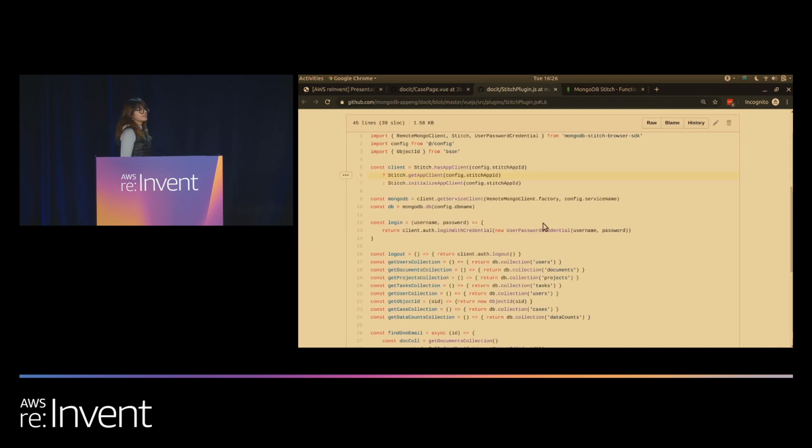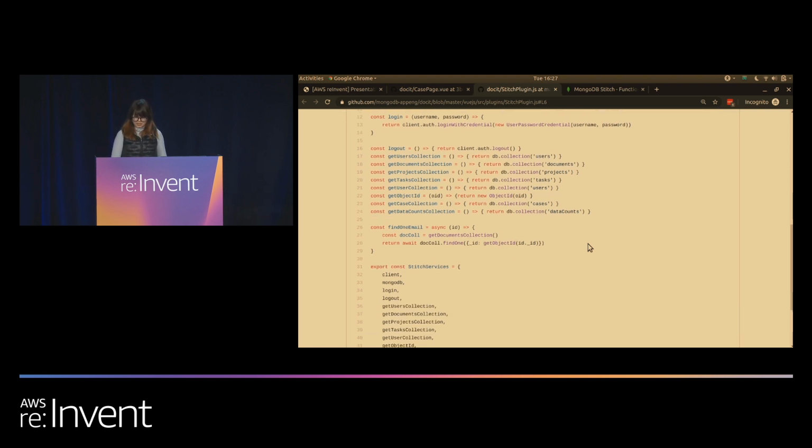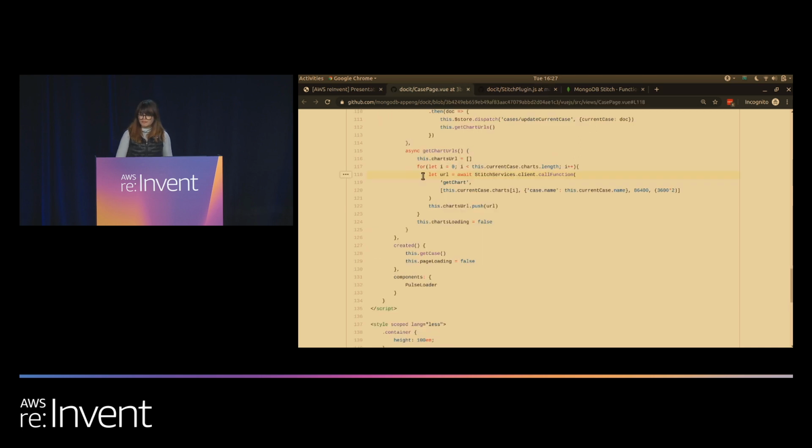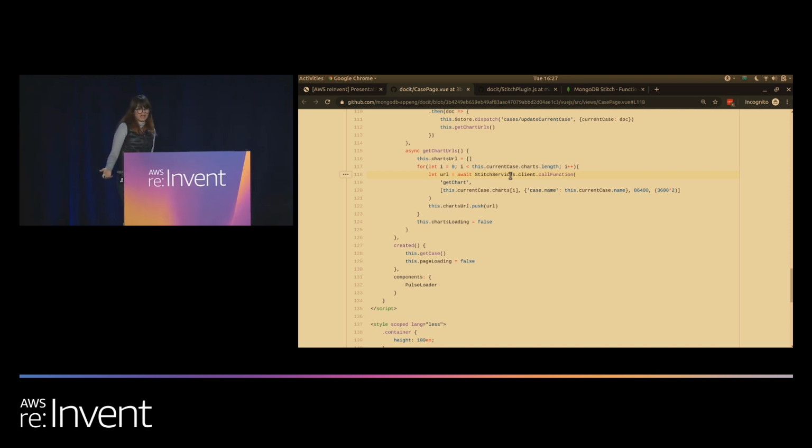The second is authentication. Stitch offers a number of authentication mechanisms. In our case, we're using email and password. Once I've configured Stitch, not only can I start calling my serverless functions, I can also directly run MongoDB queries within my application, which means I don't need to go ahead and configure an additional MongoDB driver. To call a function, we use the call function method. It takes in as input the name of the function, along with any parameters it may need.